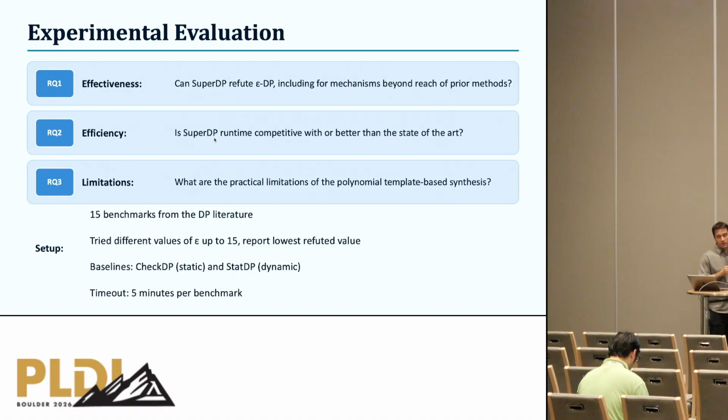To answer these questions, we collected 15 benchmarks from the DP verification and refutation literature. Now, for not all of them do we know the exact privacy budget epsilon that gives us tight bounds. So we start from some low value of epsilon and gradually increase it up to 15. Then for each tool, we report the lowest value of epsilon for which its DP was refuted. We consider 2 baselines: CheckDP, which is a state-of-the-art static analysis tool for this problem, and StatDP, a sampling-based dynamic method. For each benchmark, we set a timeout of 5 minutes.